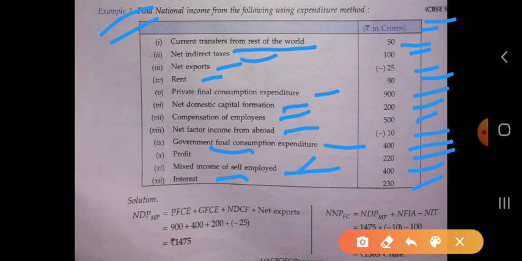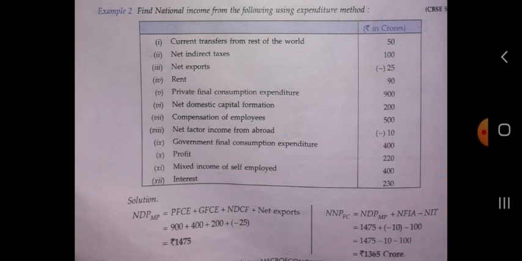Mixed income, compensation and so on are all only for confusing you, so do not get confused by these things. You have to calculate national income only by the expenditure method, so only concentrate on the items related to the expenditure method.